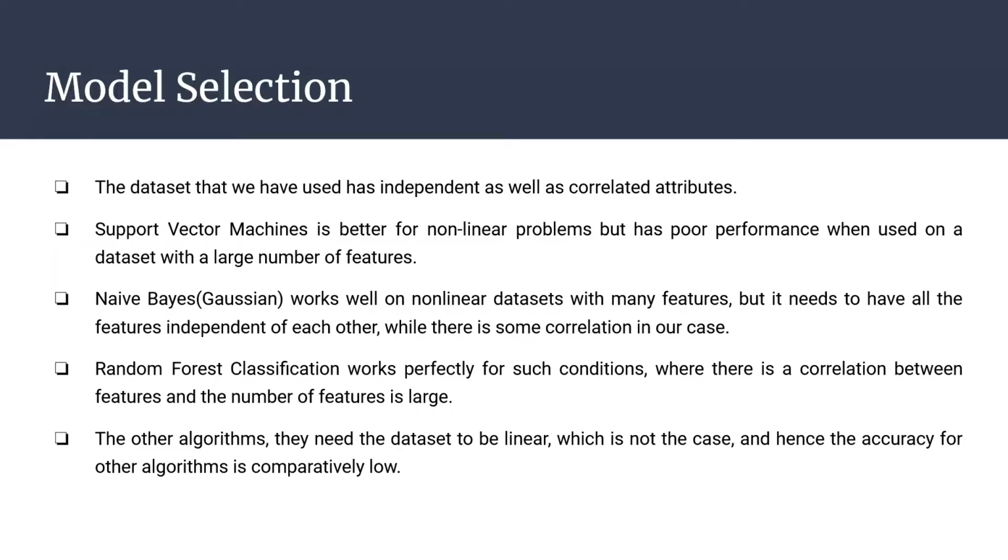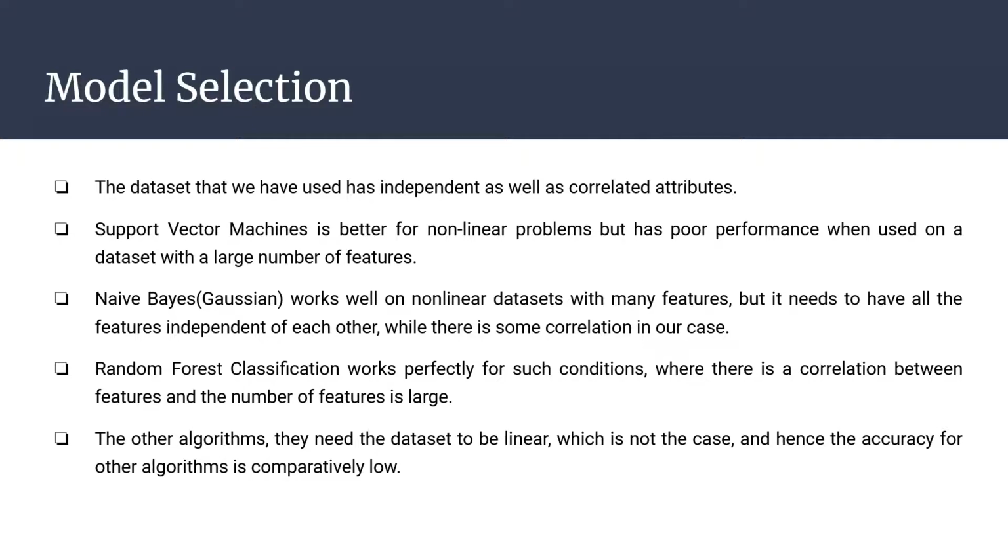The dataset that we had used has independent as well as some correlated features. So we tried different machine learning algorithms for our dataset. First was the SVM. SVM performs better for nonlinear problems but has poor performance when used on a dataset which has a large number of features. Second was the naive Bayes. This also works fine with nonlinear datasets but has some issues when the features have some correlation with each other. And in our dataset, some features are correlated with each other.